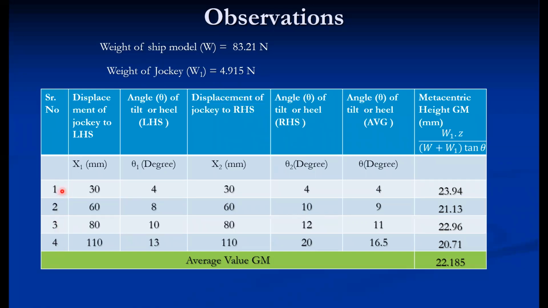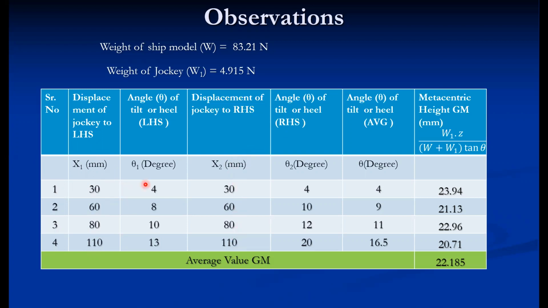The displacement of the jockey on the LHS side we consider as x1, as per the slots, which are 30, 60, 80, and 110. The displacement of the jockey on the RHS side is the same.